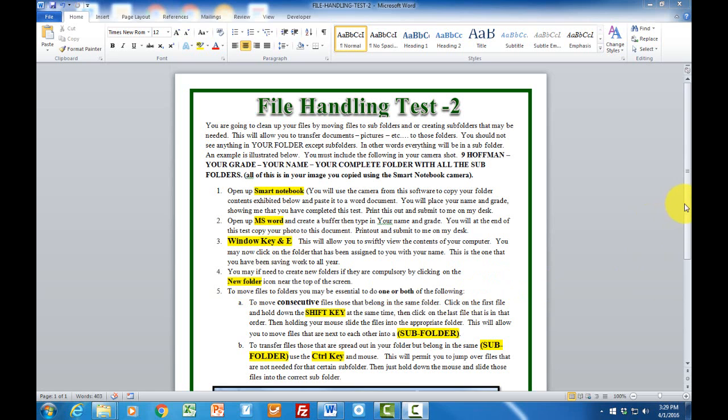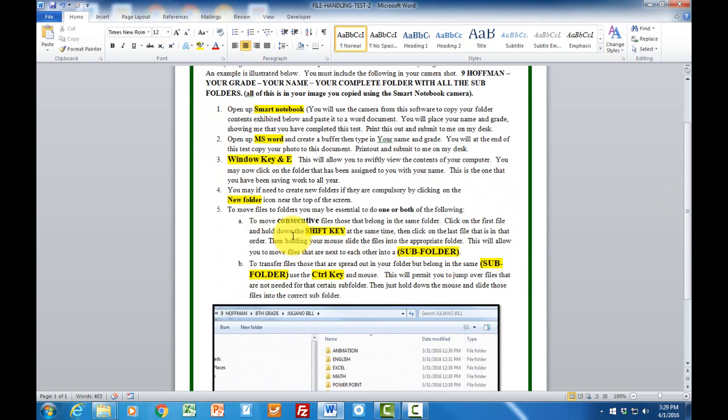However, if you need to consecutively copy something, this means there are files in a row, you would hold on your Shift key, click on the first part, hold on your Shift key, and then click on the second part, and you will highlight all of those that need to be copied. And then simply place them in your subfolder.